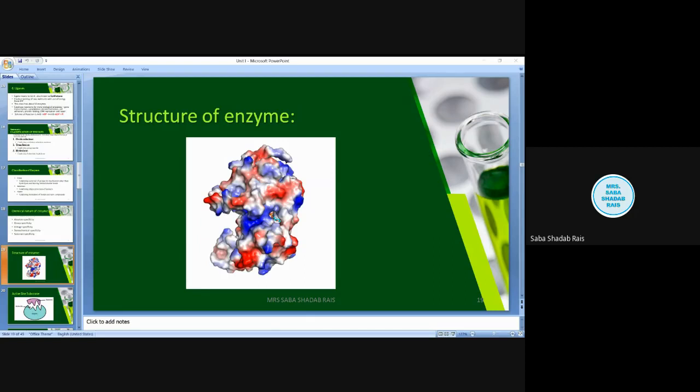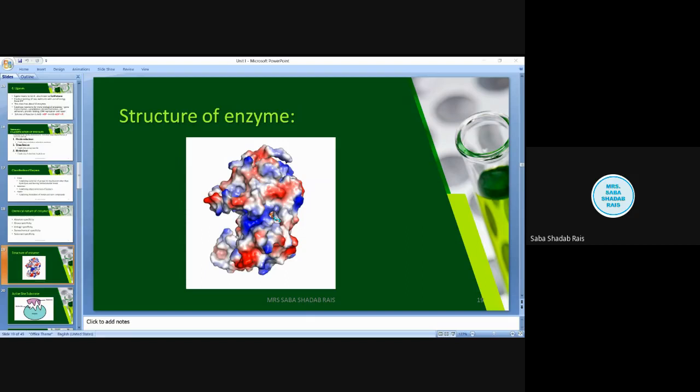I had already discussed that the active site may have about 3 to 12 amino acids. Now what is this active site comprised of? What makes it so special to carry out the reaction? First of all, it has special amino acids which have functional groups. We all know about amino acids, that each amino acid has a different type of functional group, which makes them different from one another, right?